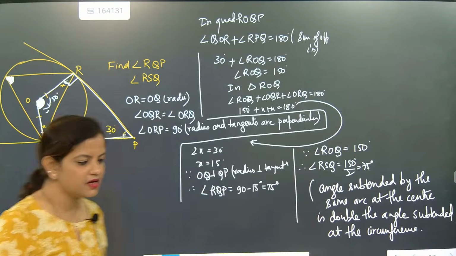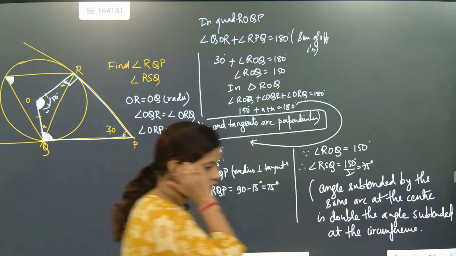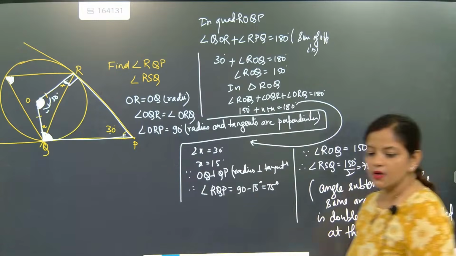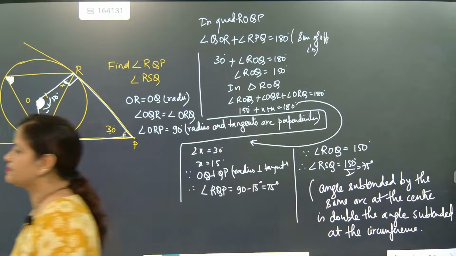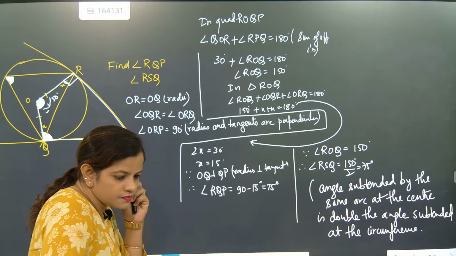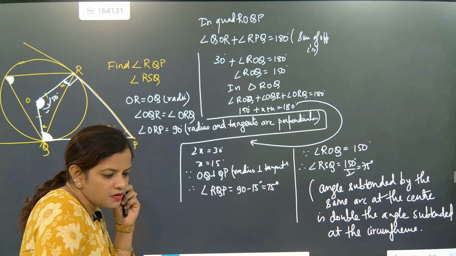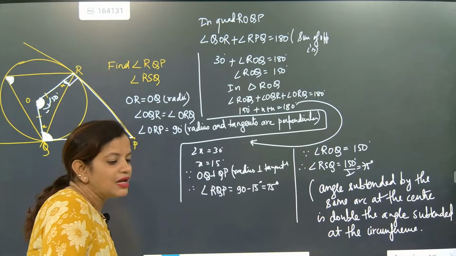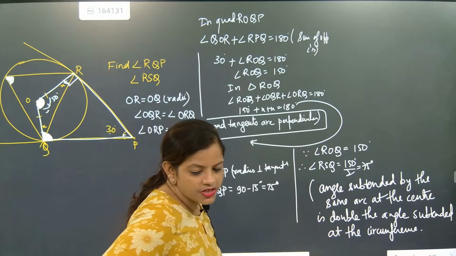I'm expecting like 100% some questions will come, and that is very, very important for you people. Word problems, I'm going to start. Linear equation in two variables related questions.